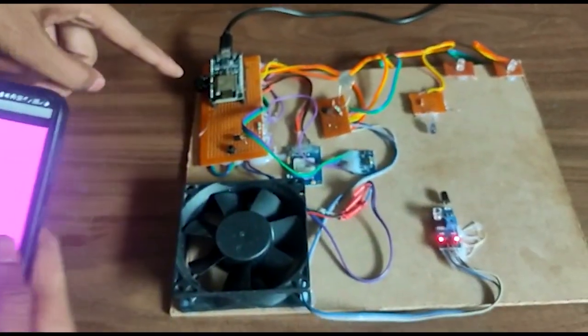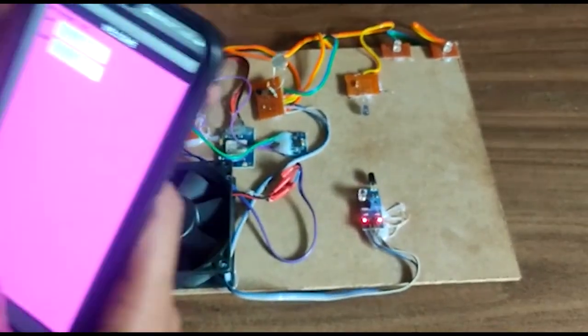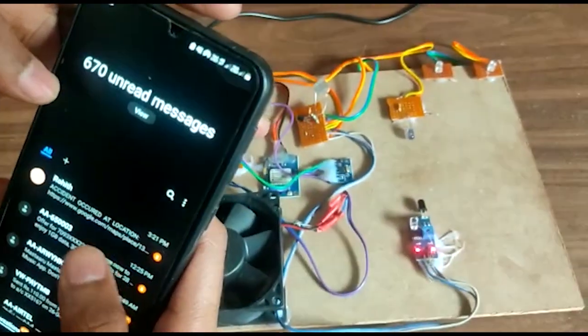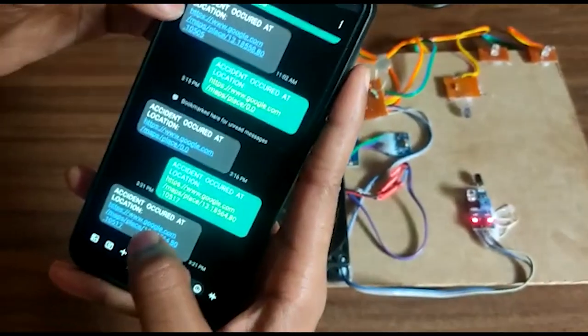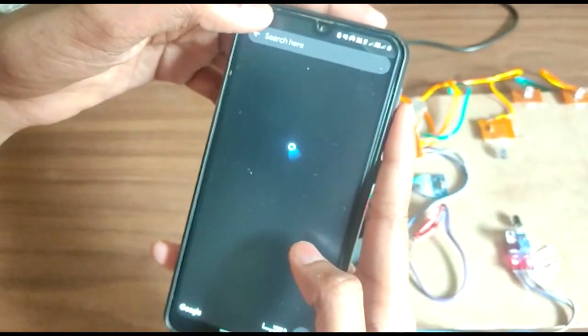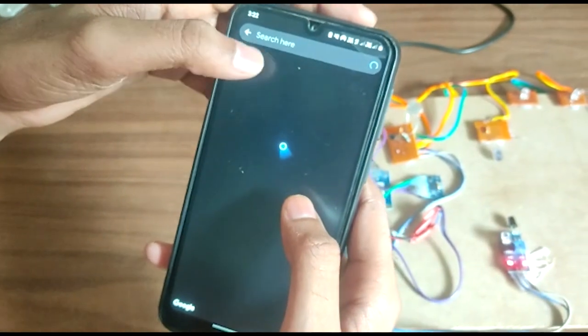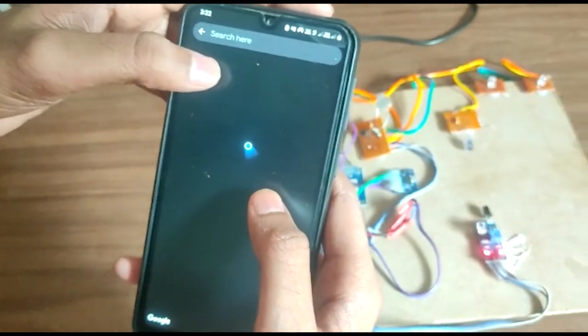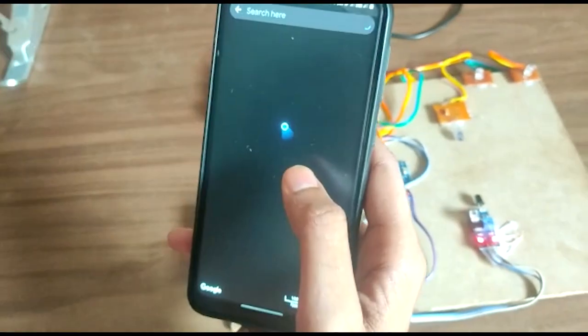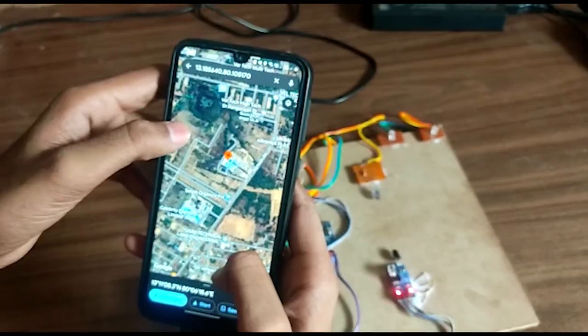The buzzer will be ringing like this, and there will be a text message about the accident. When you click the message, it shows the actual location where the accident happened. Accident is detected.